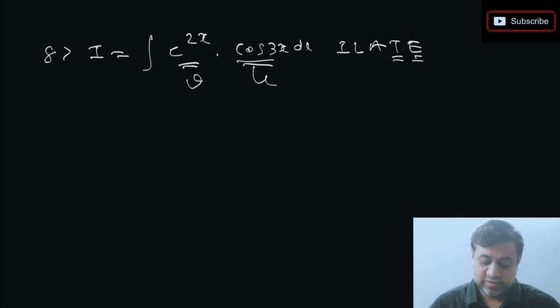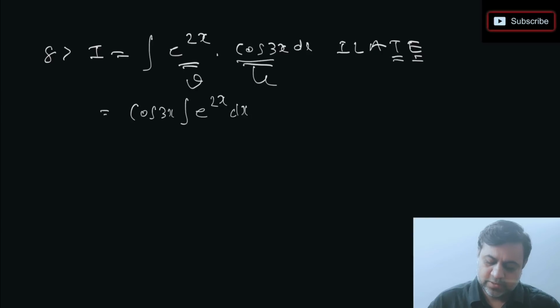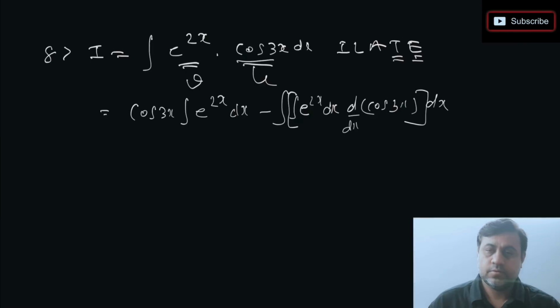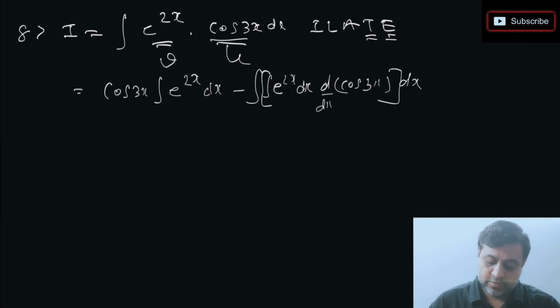Let's start. How will we apply the formula? What I do here is keep u as it is. So we just keep cos 3x as it is, and I'm going to integrate e power 2x, minus integration of, integral of e power 2x with respect to x, times derivative of cos 3x, everything in bracket dx. Let's apply this formula here.